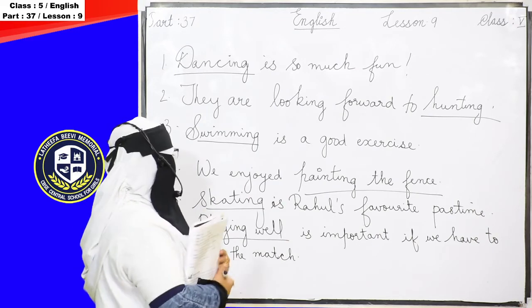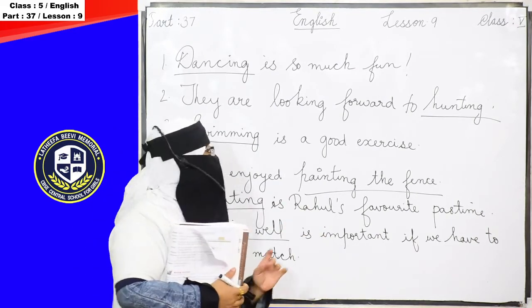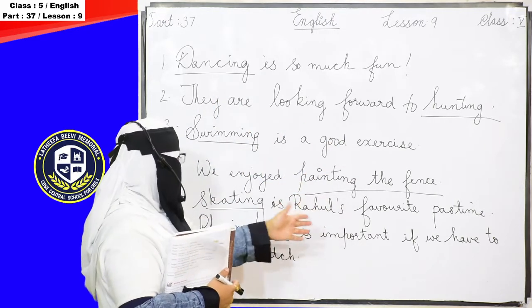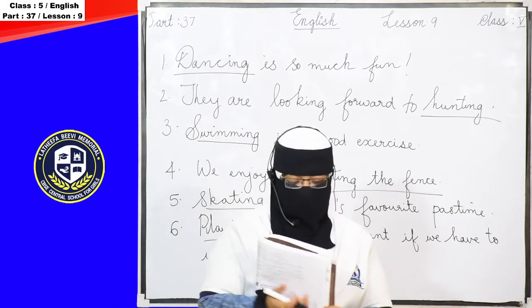If we have to win the match, playing well is important. So these are some examples: dancing, hunting, swimming, painting the fence, skating, playing well. These are some examples of gerunds or gerund phrases.